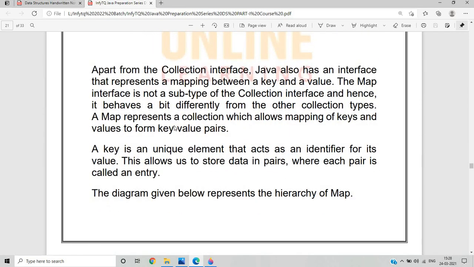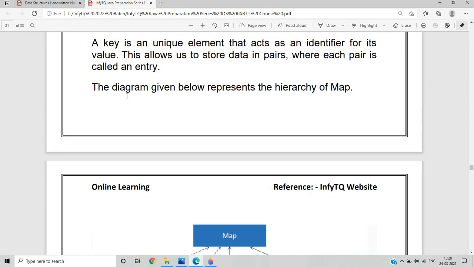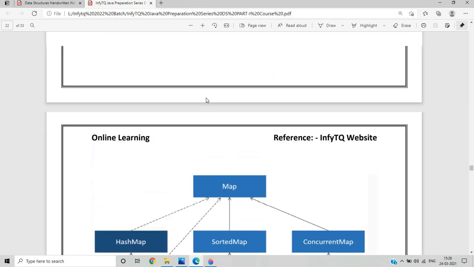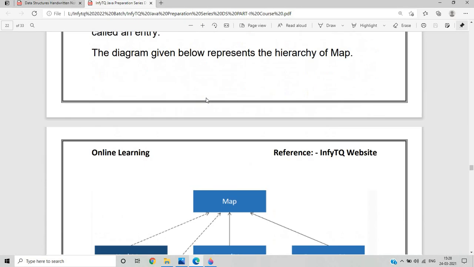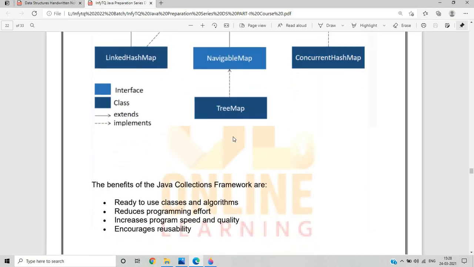What is actually a key? A key is a unique element that acts as an identifier for its value. If we want to access a value, we need the key. This allows us to store data in pairs, where each pair is called an entry. The diagram represents the hierarchy of map. What do you mean by map? Map is used for key and value pairs, and the interfaces that come under it include HashMap, SortedMap, ConcurrentMap.